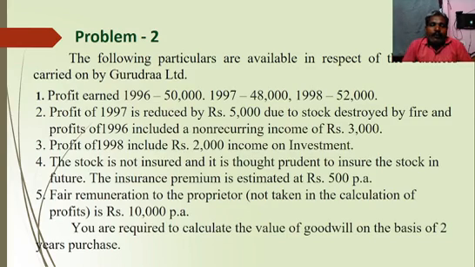In the previous problem, they gave only 5 years of profit. But in this problem, they have given 3 years of profits, as well as some adjustments in each and every year, as well as fair remuneration to the proprietor. If the stock is not insured, in future for risk reduction, the insurance premium is estimated at rupees 500 per annum. So we should adjust and then calculate the value of goodwill under the simple average method, right?